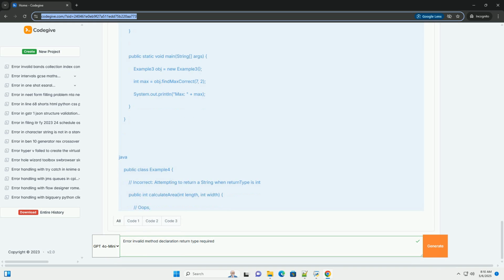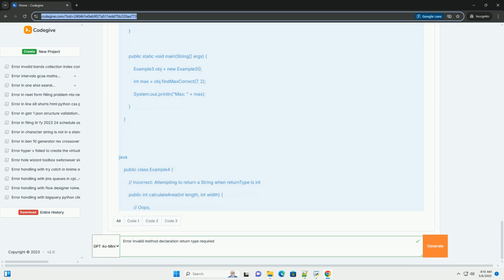The curly braces enclose the method body, which contains the code that performs the method's task. Return statement: if the return type is not void, the method must include a return statement that returns a value of the specified return type. The return statement ends the execution of the method. If the return type is void, no return statement is strictly necessary, but you can use return without a value to exit the method early.